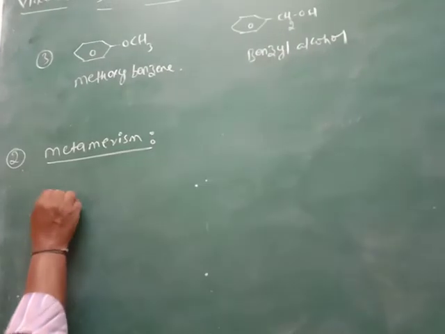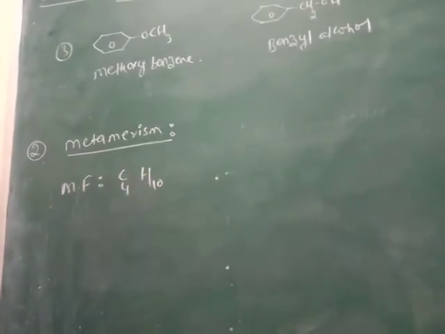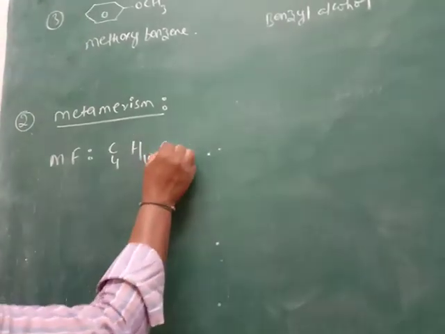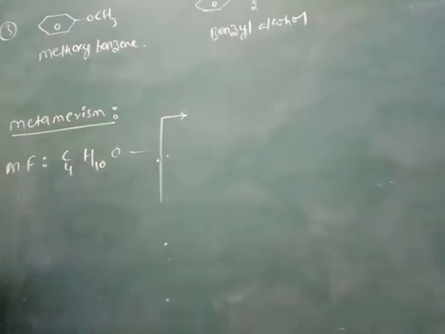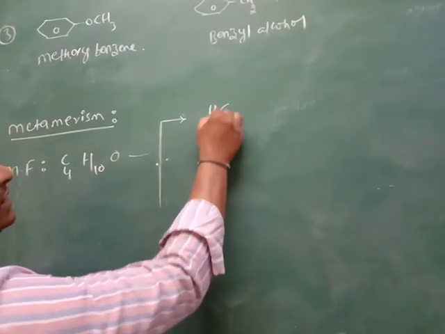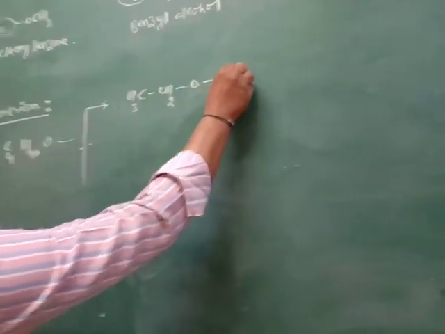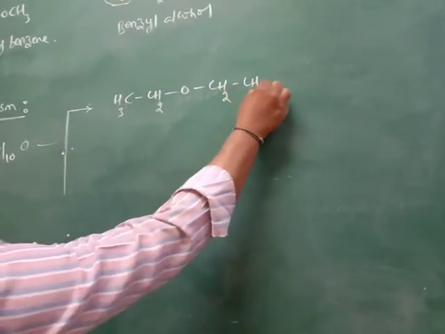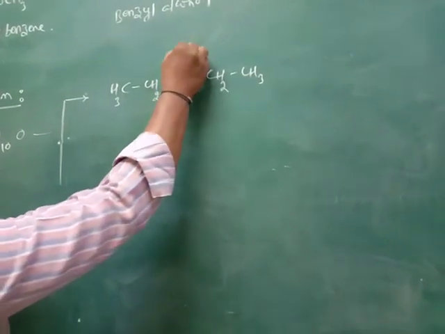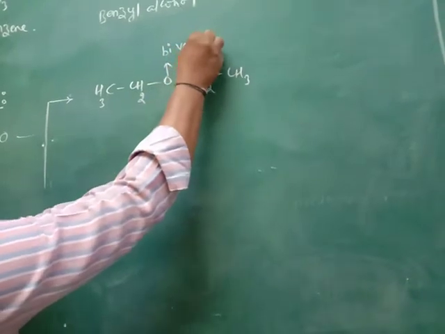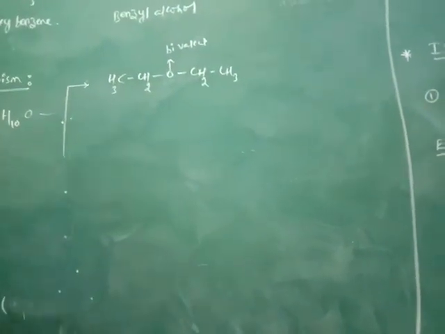For example, let us consider the molecular formula C4H10O. It can be written as CH3CH2OCH2CH3. Oxygen is the bivalent atom, and the bivalent atom is attached with alkyl groups.